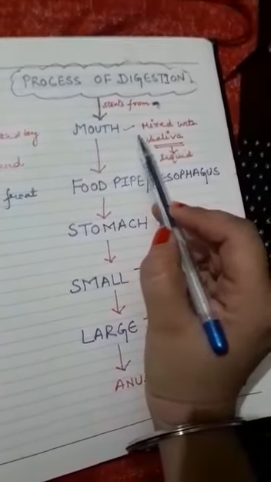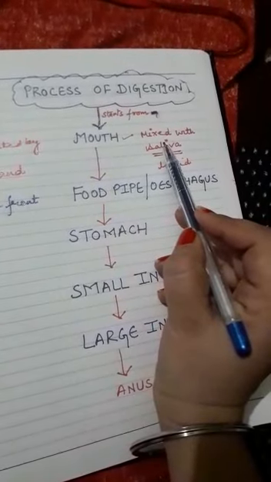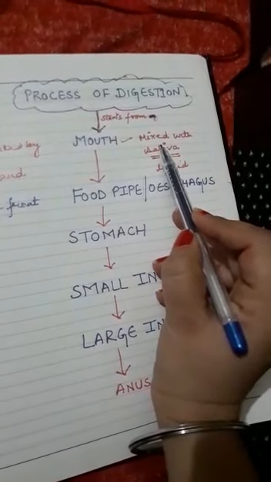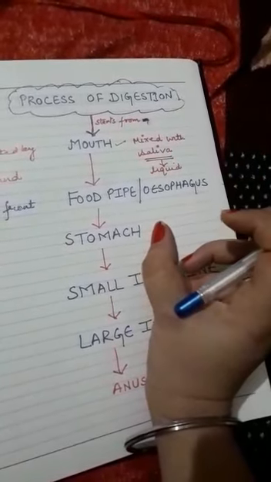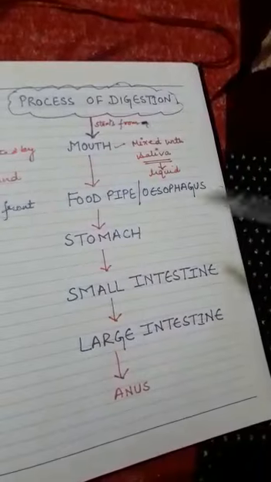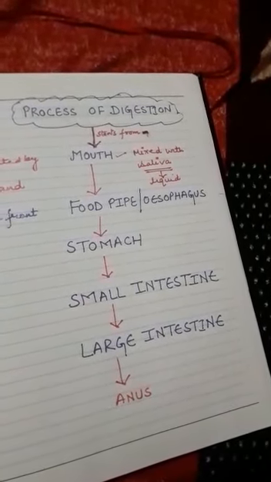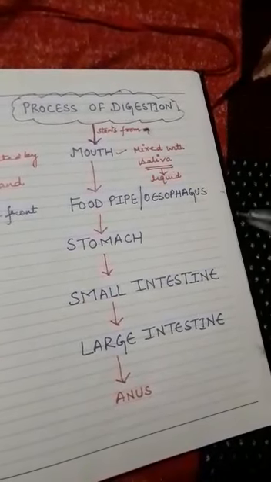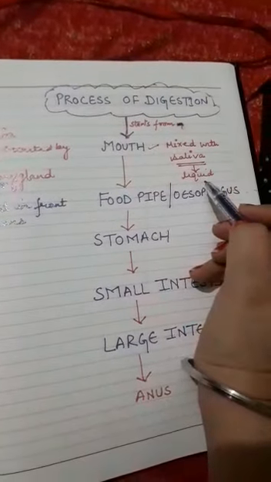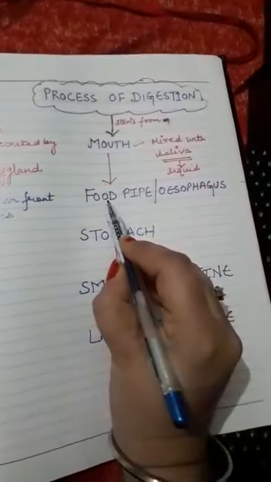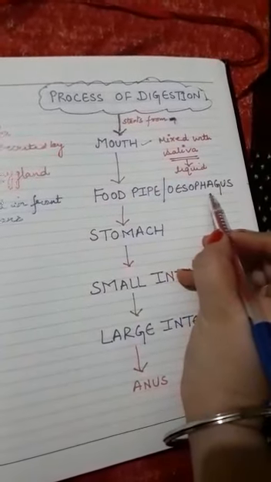Now what is the function of this saliva? Saliva helps to soften the food and chew the food properly. It makes your food soft and you are able to chew it easily. So the chewed food becomes semi-solid, which becomes very easy to swallow. Now, after mixing with saliva, your food enters your food pipe, which is also known as esophagus.